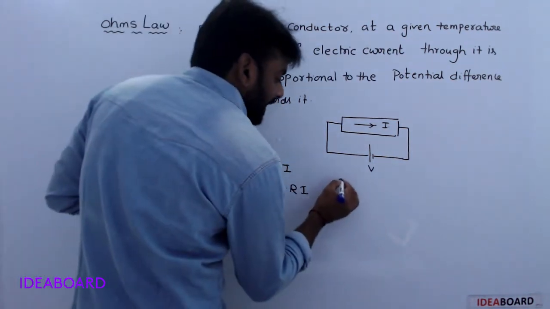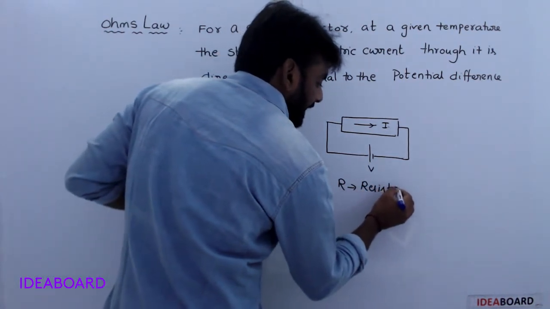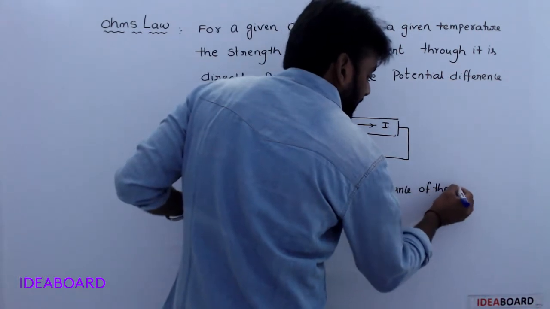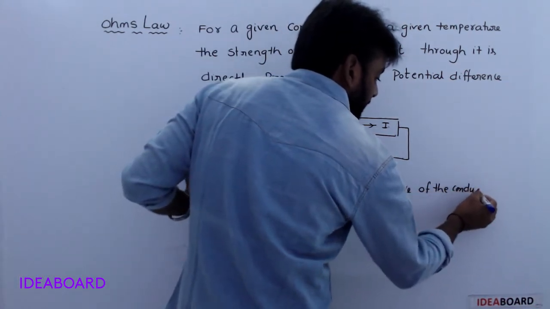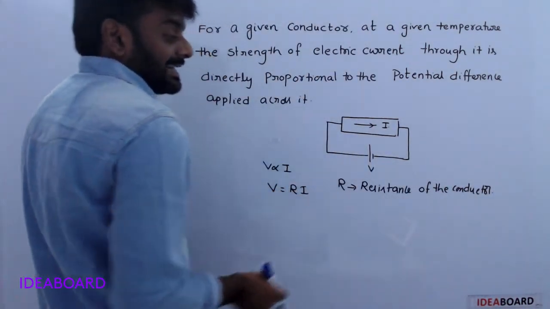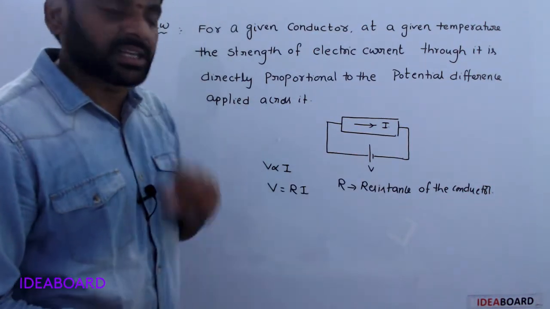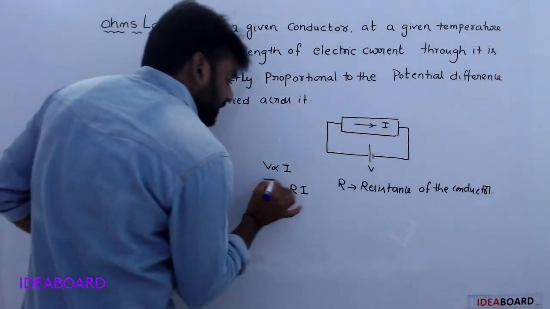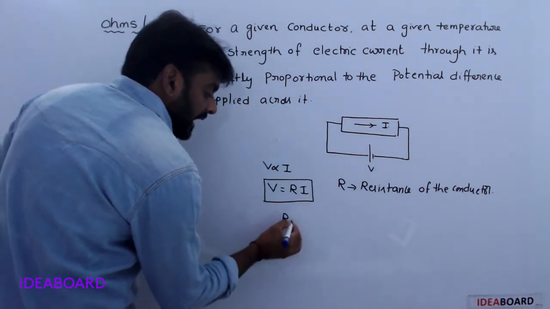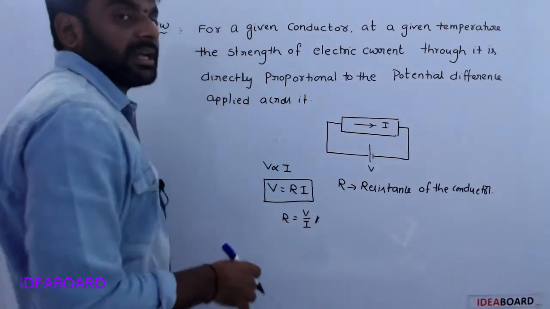Here R is the resistance of the given conductor. Understood? Okay, here R is the electrical resistance of the given conductor. So V is equal to R into I. You write R is equal to V by I.